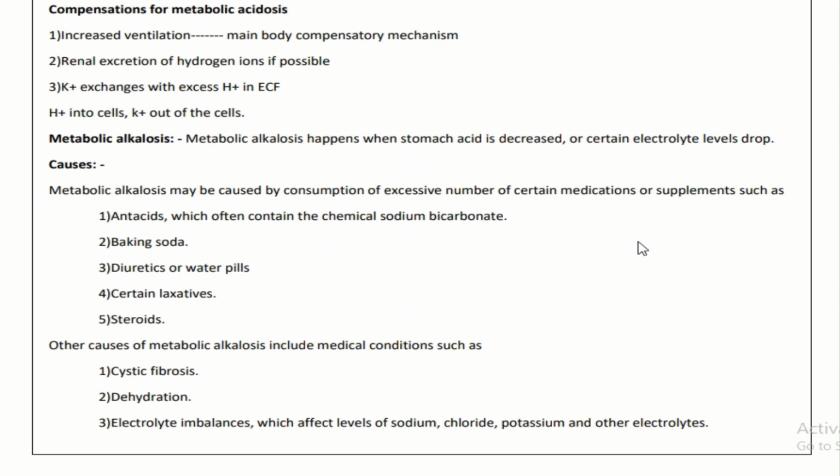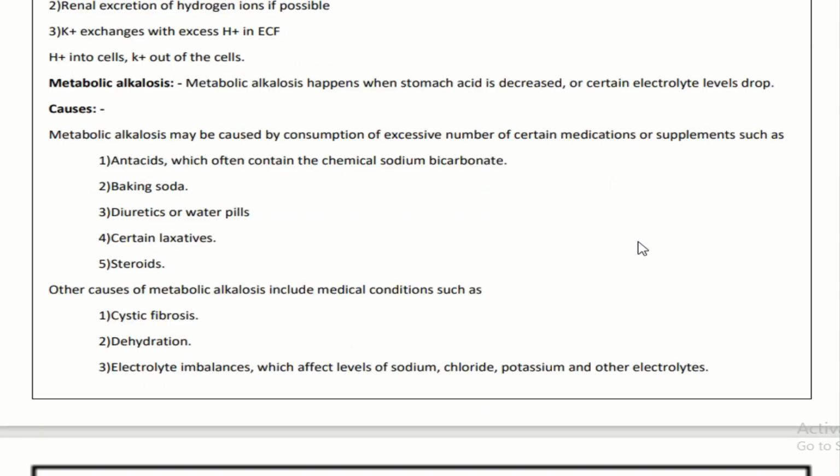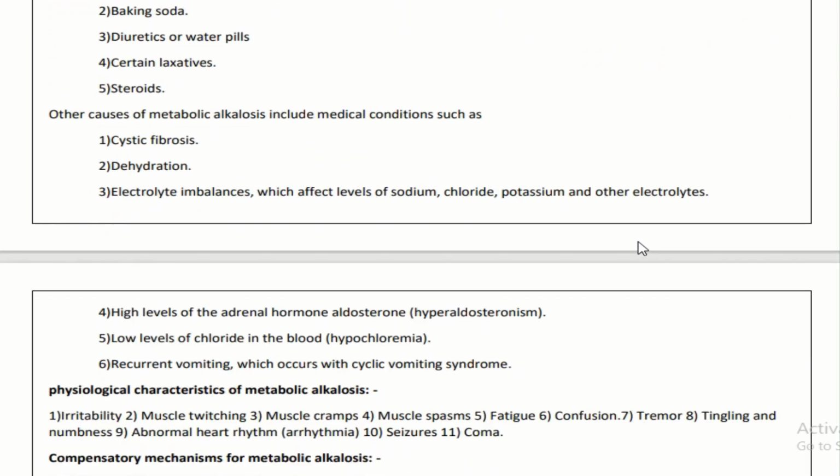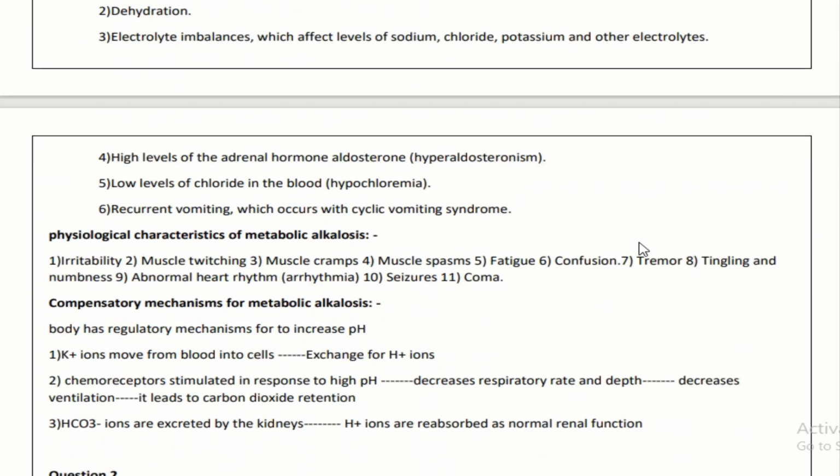Metabolic alkalosis happens when the stomach acid is decreased or certain electrolyte levels drop. Causes will be antacids, baking soda, diuretics or water pills, certain laxatives or steroids, cystic fibrosis, conditions like dehydration, electrolyte imbalance in the body which affects the level of sodium, chloride, potassium, a high level of the adrenal hormone aldosterone, low level of chloride in the blood, and recurrent vomiting, which occurs with cyclic vomiting syndromes.